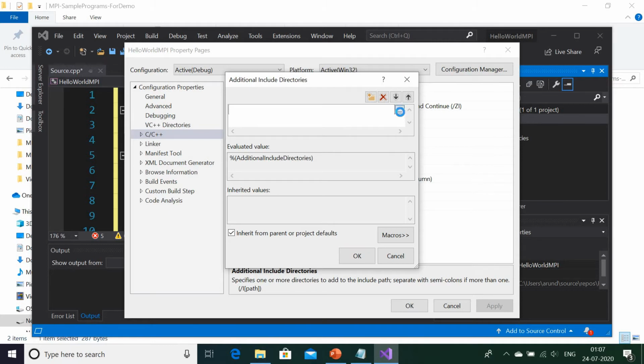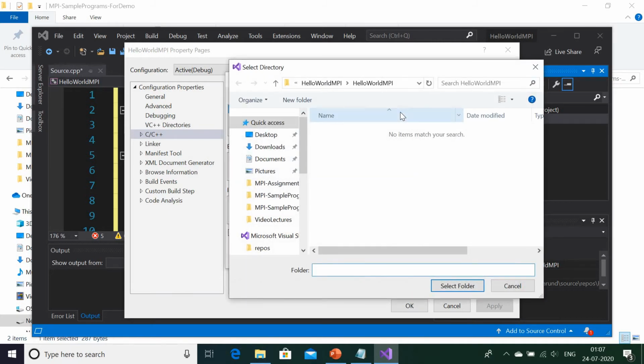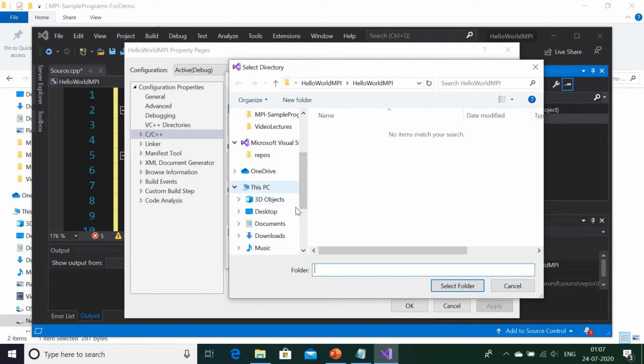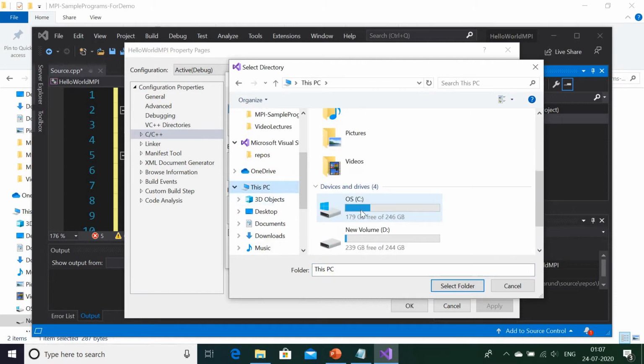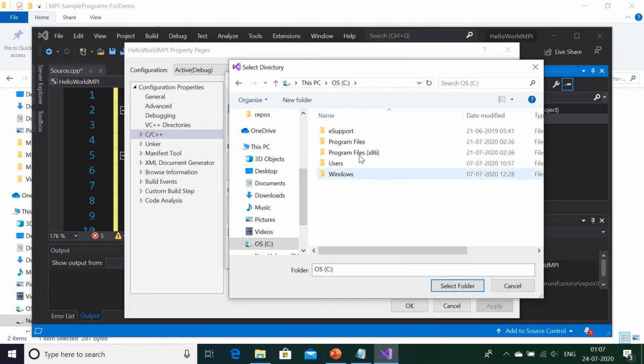A browse button has come. Now browse it, like This PC, go to C colon Program Files x86.